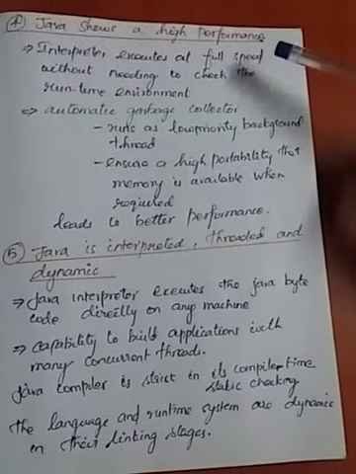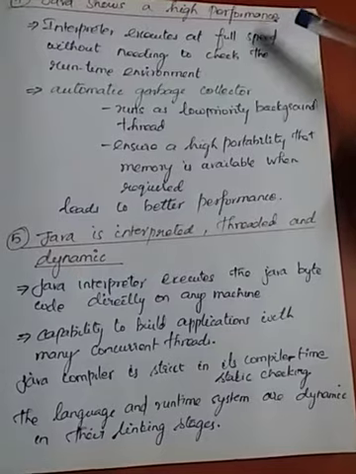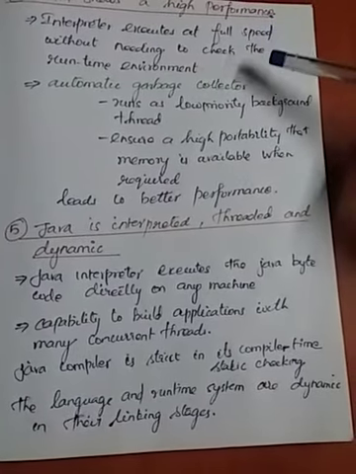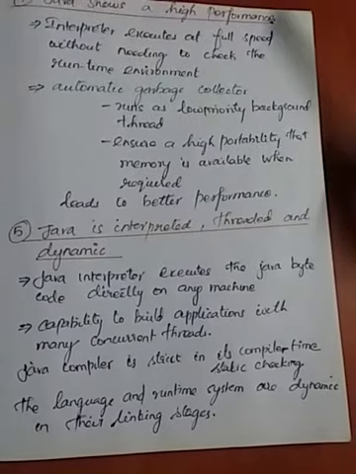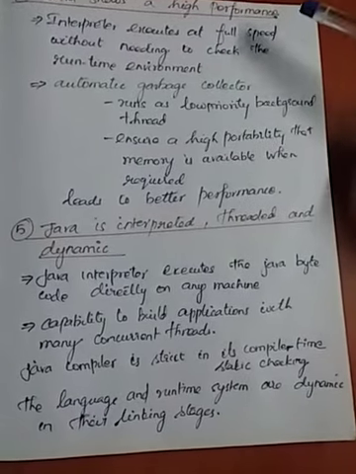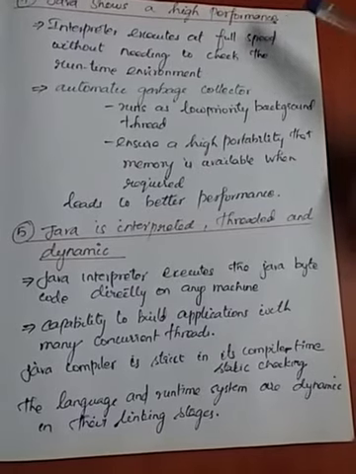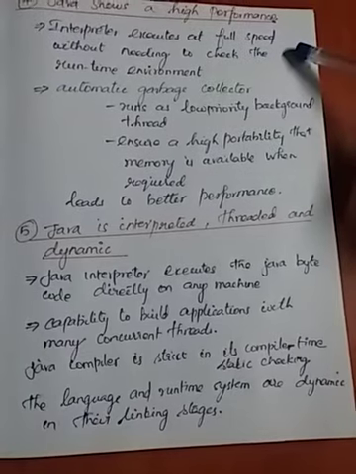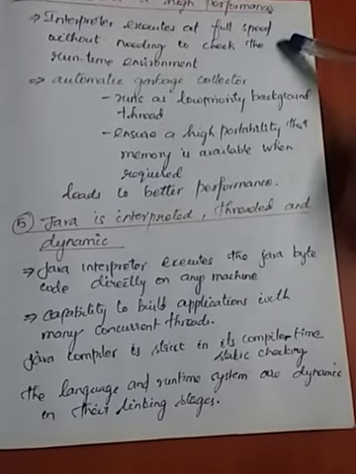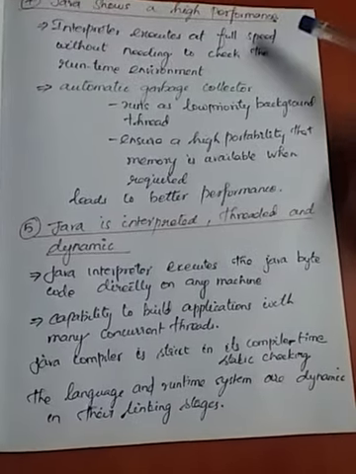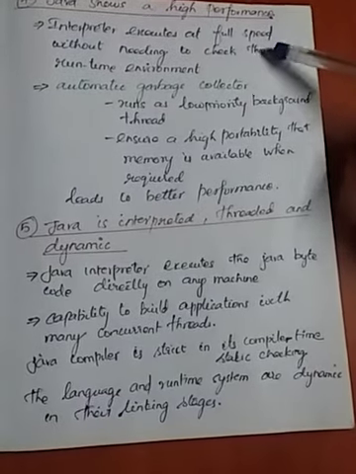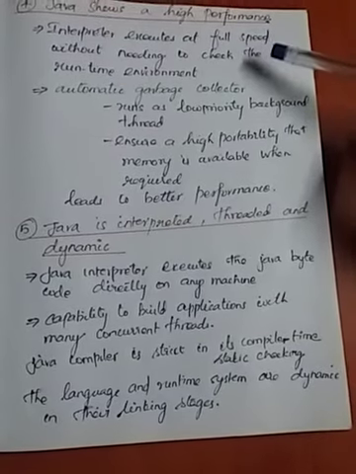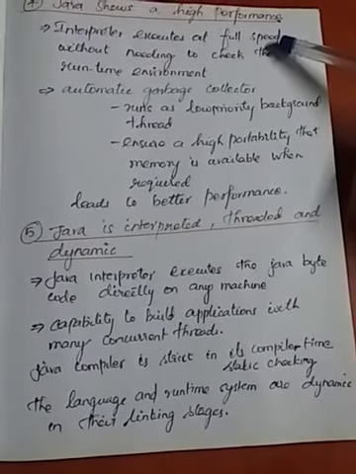Java shows high performance. It executes at full speed without checking the runtime environment, because at compilation itself it will convert the code into the bytecode, and there is no need to check for hardware and software incompatibilities or data type incompatibilities. Everything will be cleared at compilation. So the performance and the speed of execution will be higher.